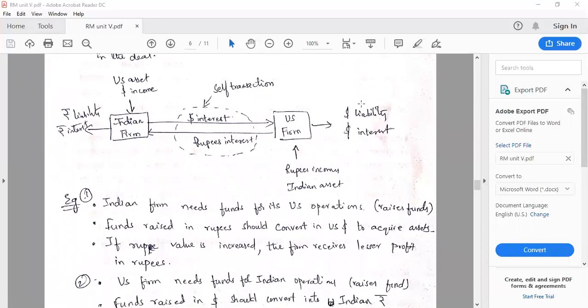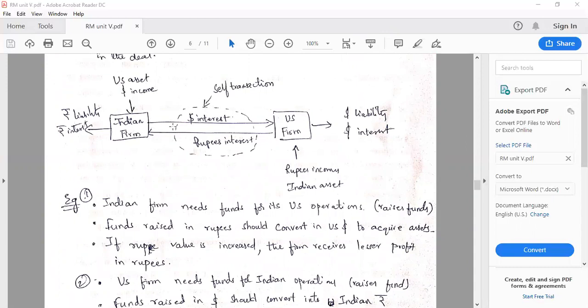Now let us see an example. Let us see these currency swaps with an example so that it is very clear for you. I'll explain the mechanism. Take two firms, an Indian firm and a US firm. The currency exchange will take place between the Indian firm and the US firm.